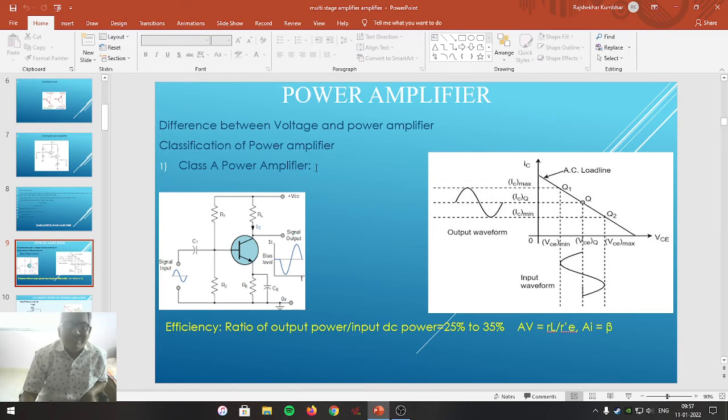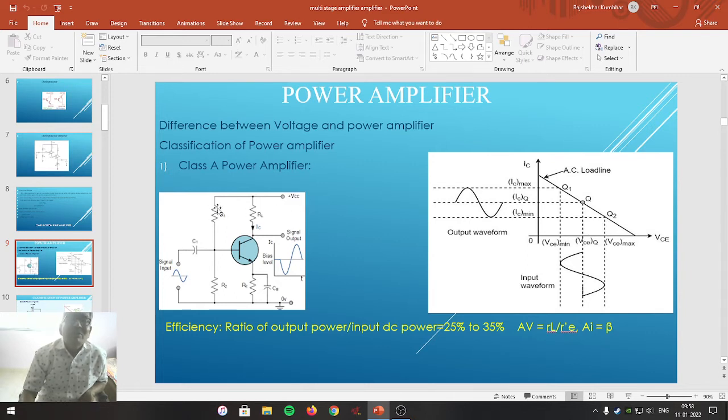This is achieved by adjusting the operating point of the BJT exactly at the center of the load line. This means the operating point of the BJT is adjusted in the active region exactly at the center of the load line, especially by using the voltage divider arrangement formed by the resistances R1 and R2, which we already studied in topic number 2, the biasing of BJT.